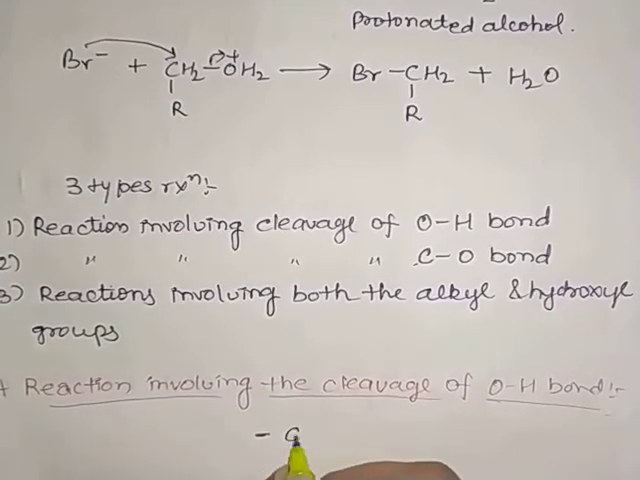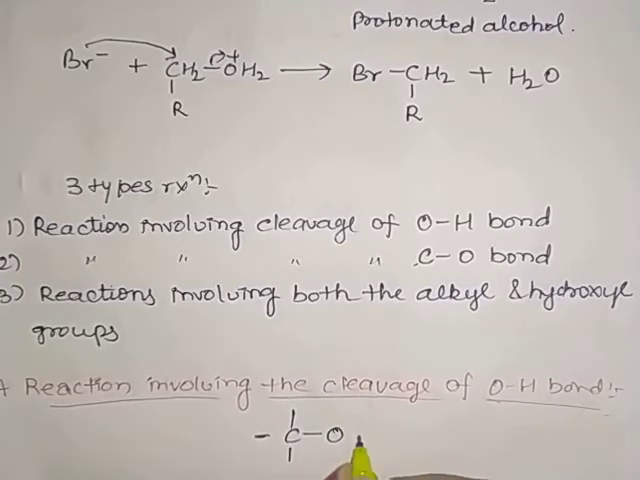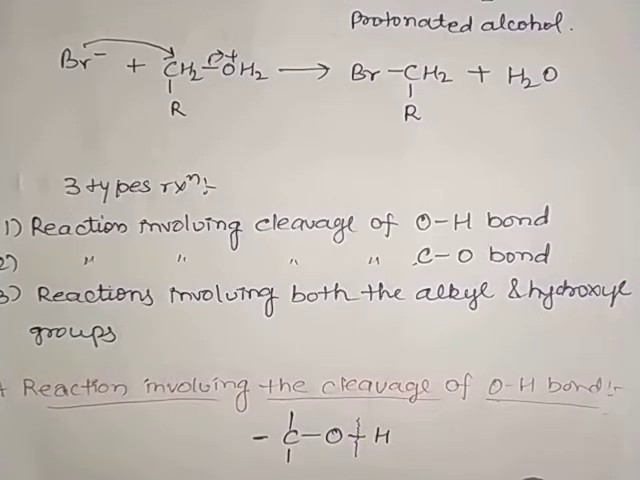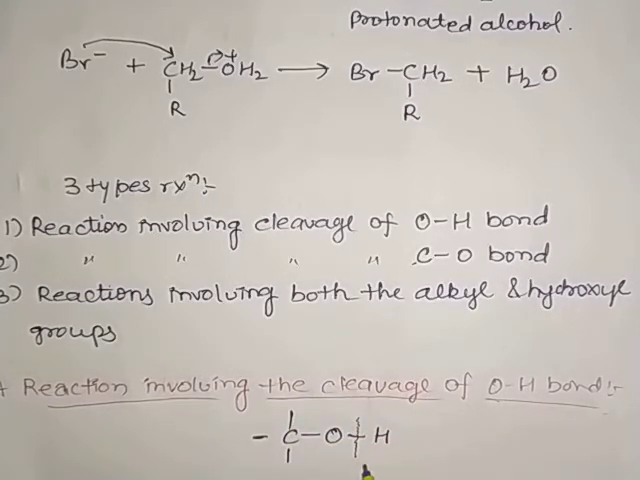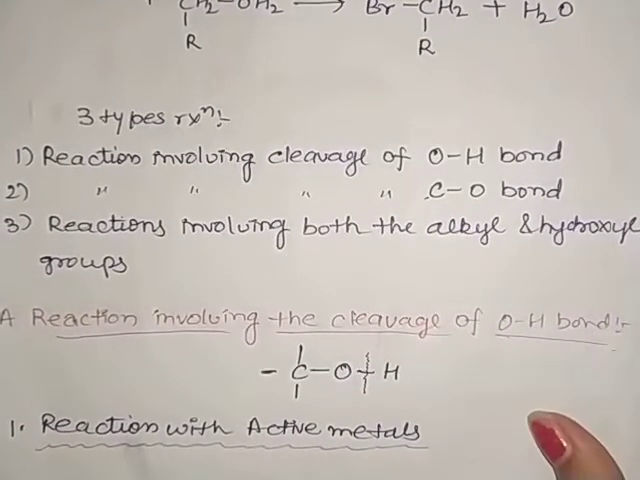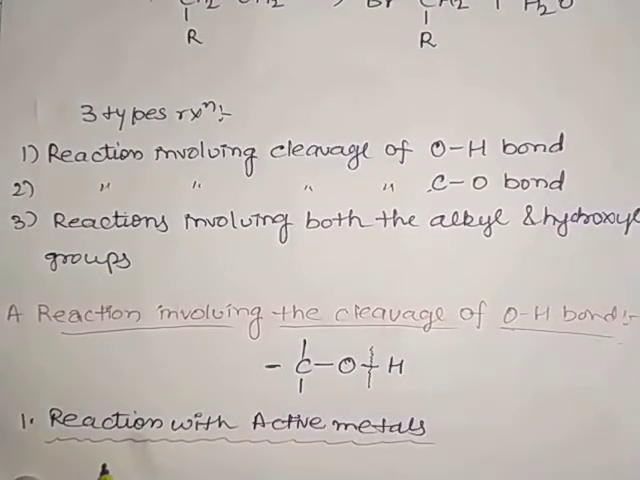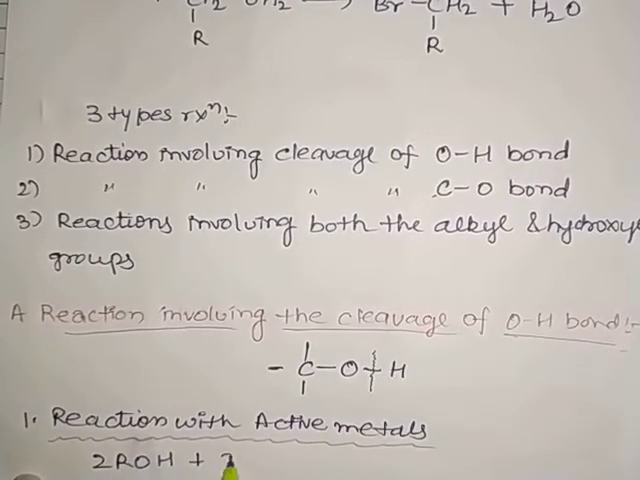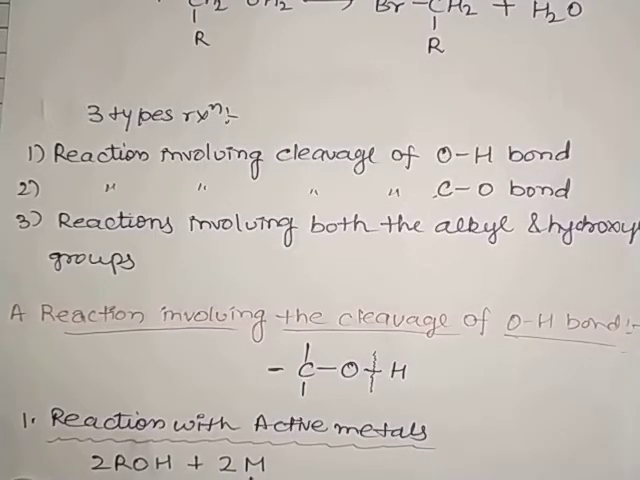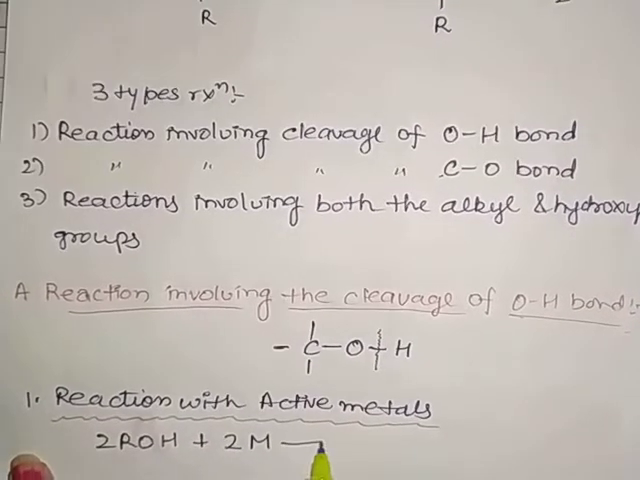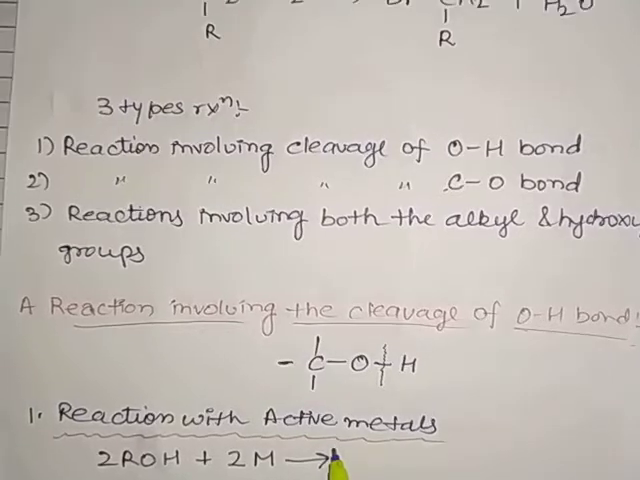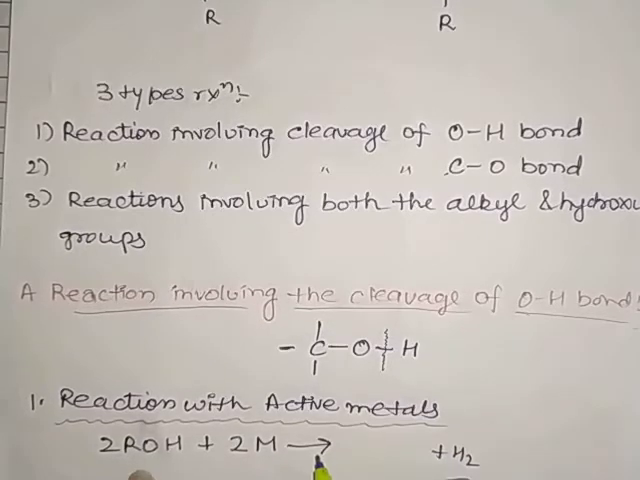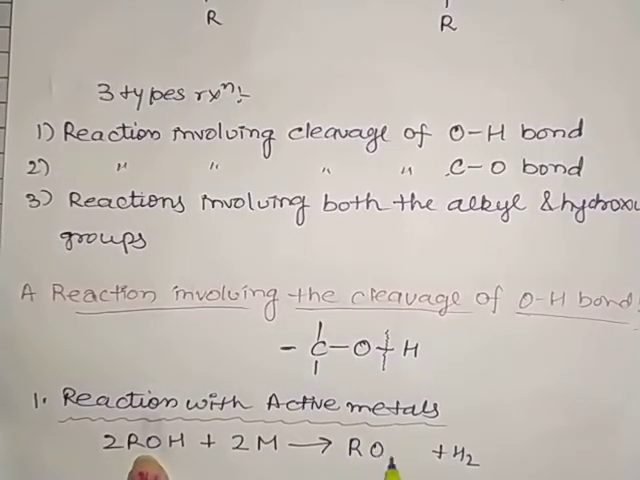It is represented as carbon, O and hydrogen. This is the OH bond, so we have to break it. The first reaction is with active metals. When we take some alcohol, that is ROH, and treat it with some active metal, what will happen here? It will produce H2 gas, and the product formed is ROM.